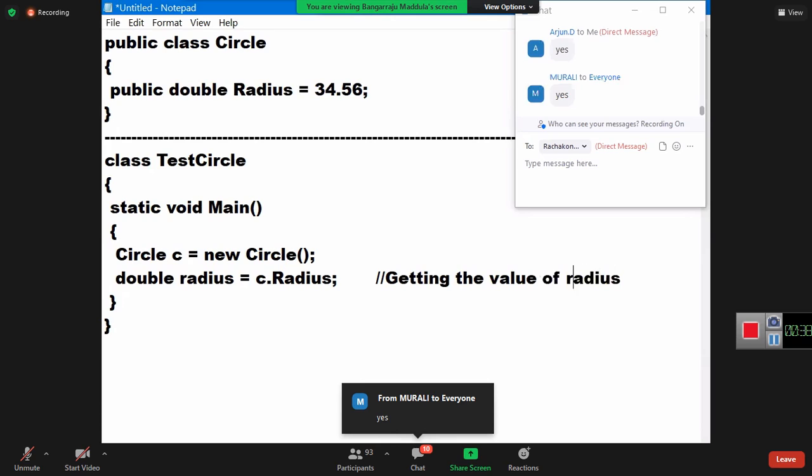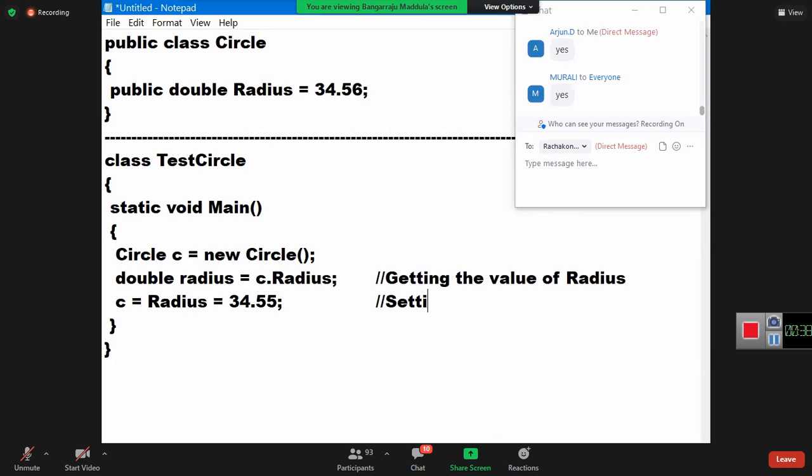And the next line, I'll say c.radius equals 34.55. What am I doing now? I'm setting a new value to radius. Is it clear to all of you? I'm getting the old value of radius and I'm setting a new value to radius.